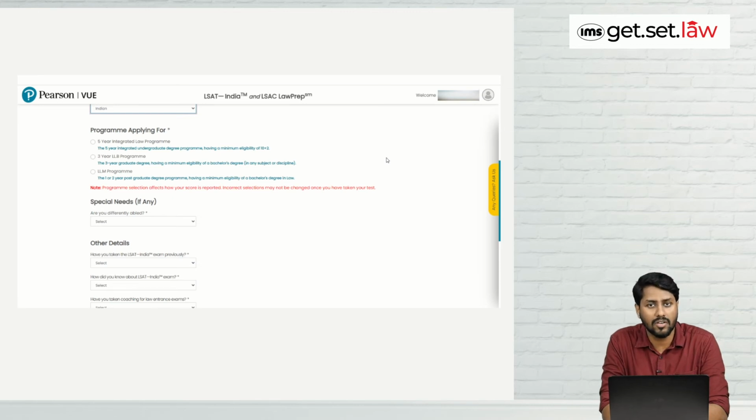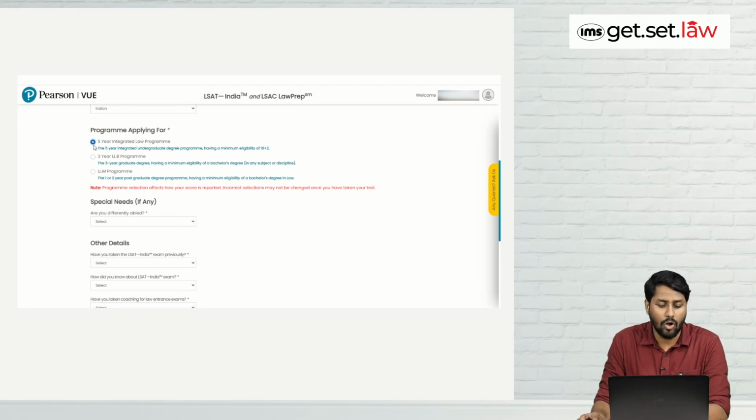So there are 3 options available to you. The first one is 5-year integrated law program. The second option is 3-year law program. And the third one is LLM program. So you will have to choose 5-year integrated law program.